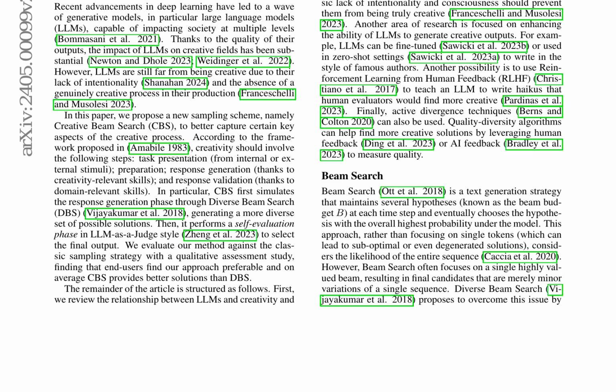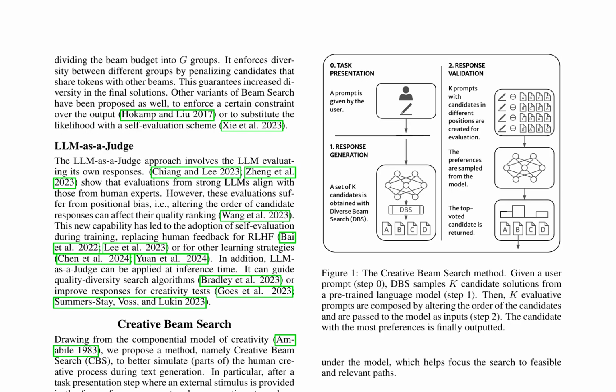The paper is structured to first review the relationship between LLMs and creativity, introduce the key concepts behind creative beam search, detail the proposed method, present the qualitative experiment results, discuss the findings, and conclude with final remarks. This research paper introduces a novel method called creative beam search, CBS, which aims to enhance creativity and diversity in text generation by pre-trained language models.